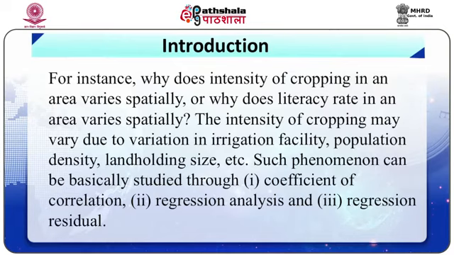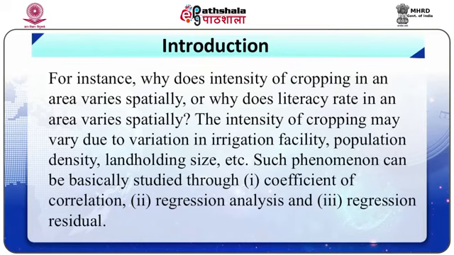As we know, the intensity of cropping in an area may vary due to variation in irrigation facility, population density, land holding size, mechanization, consumption rate of fertilizers, etc. Similarly, fertility rate or child-women ratio in an area may vary due to income level, educational attainment, women's status, family system, that is nuclear or joint family, standards of living, female age at marriage, etc. Such phenomena can be basically studied through number 1, coefficient of correlation, number 2, regression analysis, and number 3, regression residuals.